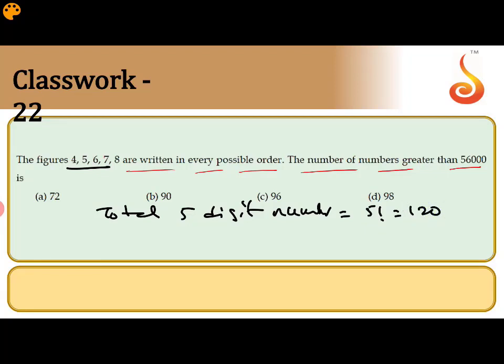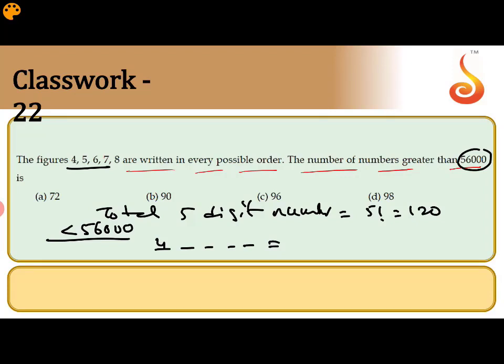But here we want a number which is greater than 56000. So first we can take the possible numbers less than 56000. So we can get those starting with 4. Starting with 4 means that is 40,000, which is less than 56,000.